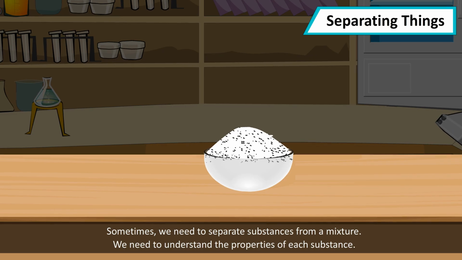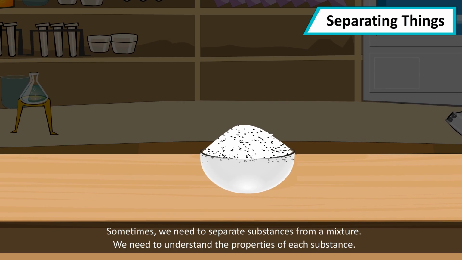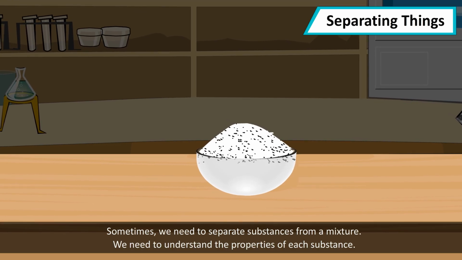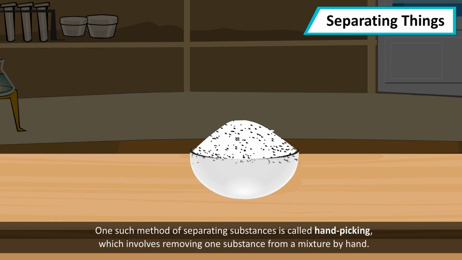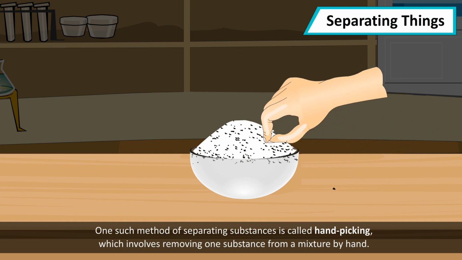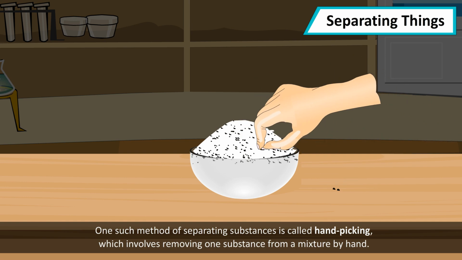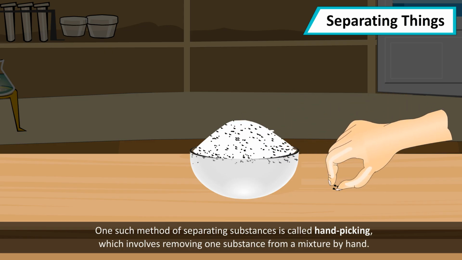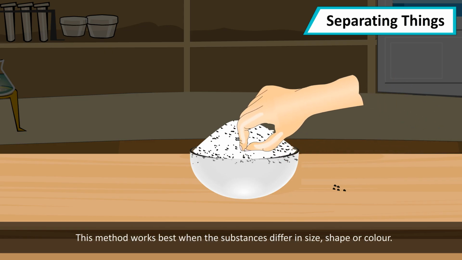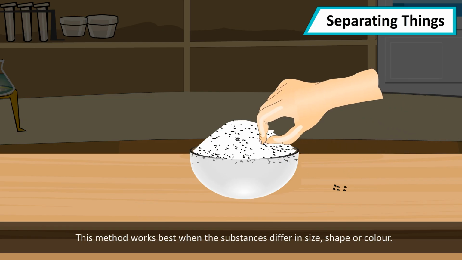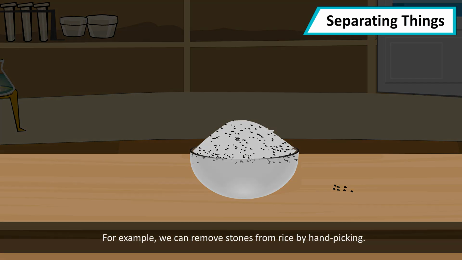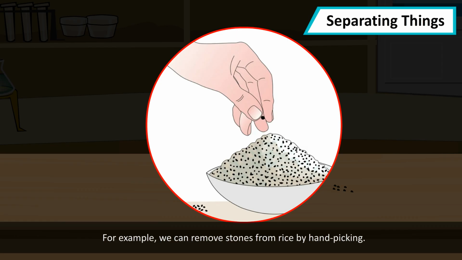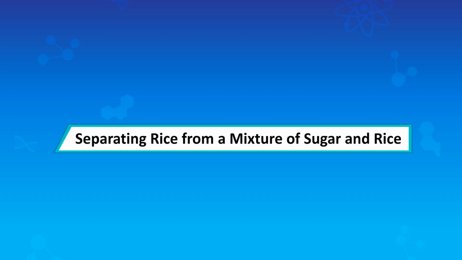Separating things. Sometimes we need to separate substances from a mixture. We need to understand the properties of each substance. One such method of separating substances is called handpicking, which involves removing one substance from a mixture by hand. This method works best when the substances differ in size, shape or color. For example, we can remove stones from rice by handpicking.